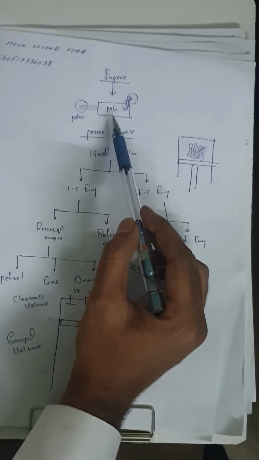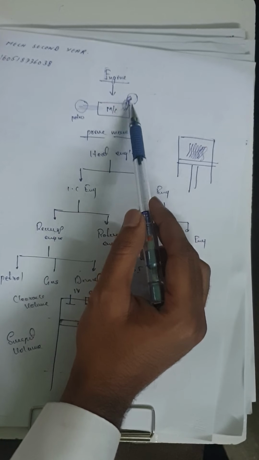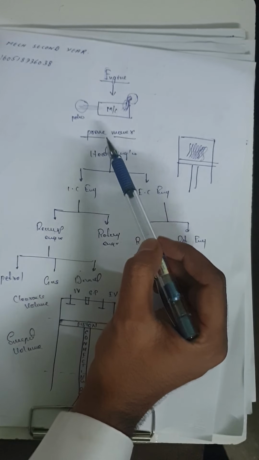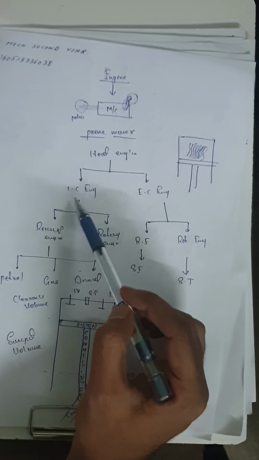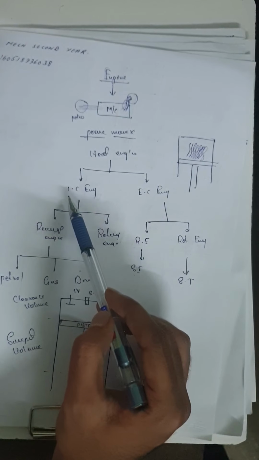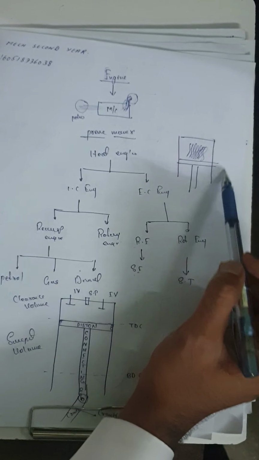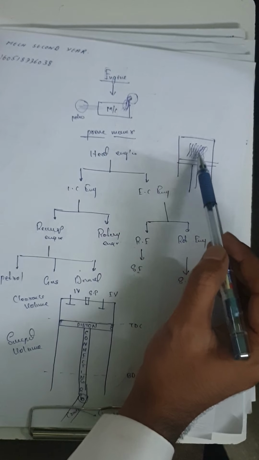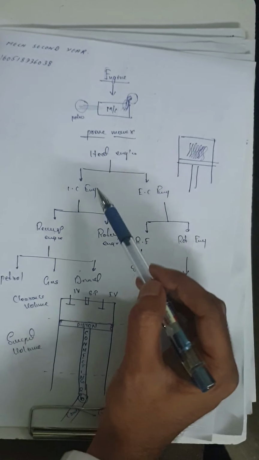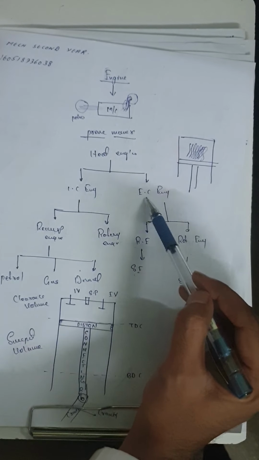Engine. Let's take the example of an engine, for example a machine. We provide input as petrol and get output as mechanical work, and it is also called a prime mover. A heat engine is classified into two types, IC engine and EC engine. IC stands for internal combustion, EC stands for external combustion. For example, this is the cylinder, this is the piston, this is the connecting rod. The reaction which takes place inside the cylinder is known as an IC engine, and the reaction which takes place outside the cylinder is known as an EC engine.